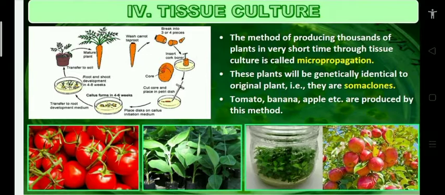These plants will be genetically identical. The plants produced by micropropagation or tissue culture are genetically identical to the original plant. Whatever characters the parental plant has are present in the offspring also. That's called somaclones. Somaclones are produced by which technique? Micropropagation. For example, tomato, banana, apple are produced by micropropagation. Can you give some examples of plants produced by micropropagation? Tomato, banana and apple.